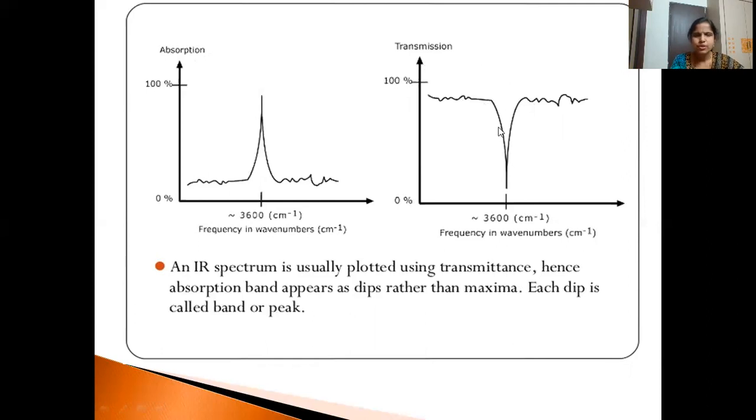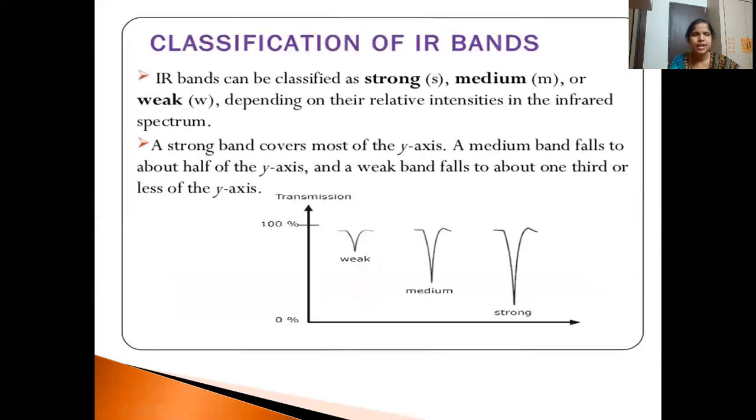Each dip we call a band or a peak. So here we find one peak or one band. These bands can be strong, medium, or weak. If the dip covers almost the whole y-axis, from the top almost down to the bottom, we call it a strong peak or strong absorption band. It is medium if it covers half the distance of the y-axis, and if it covers only a little distance, it is known as a weak absorption band.